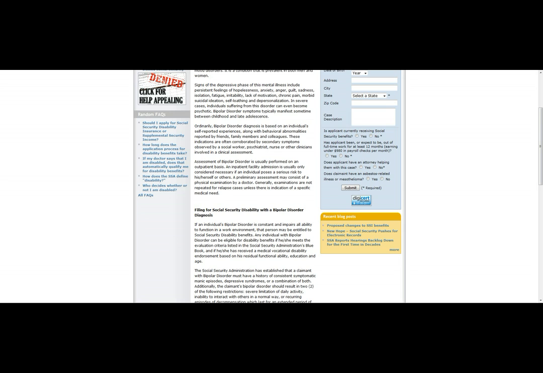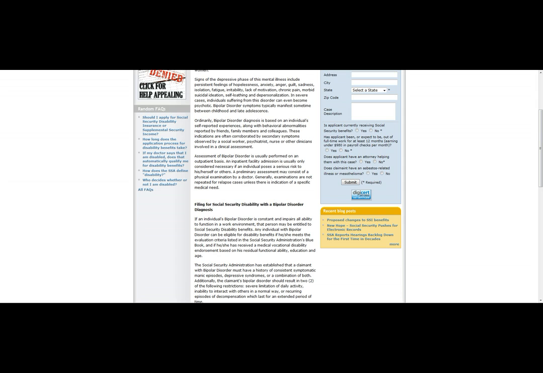Any individual with bipolar disorder can be eligible for disability benefits if he or she meets the evaluation criteria listed in the Social Security Administration's Blue Book and if he or she has received a medical vocational disability endorsement based on his residual functional ability, education, and age.